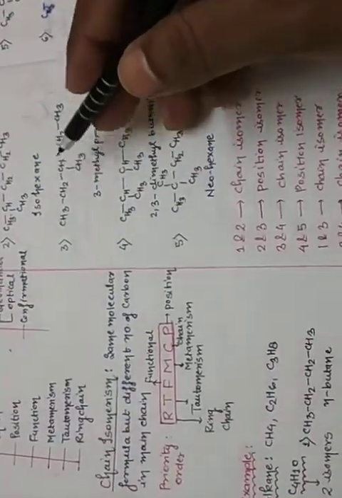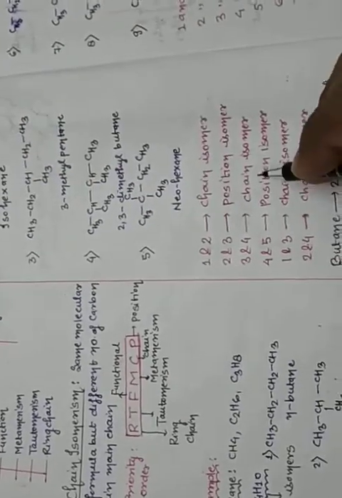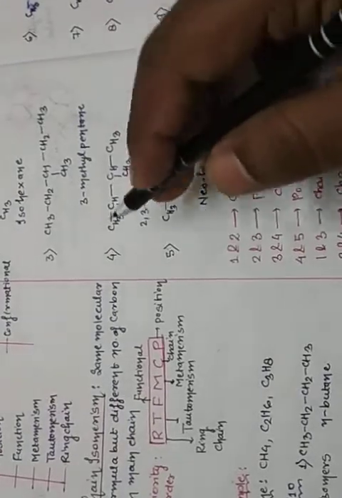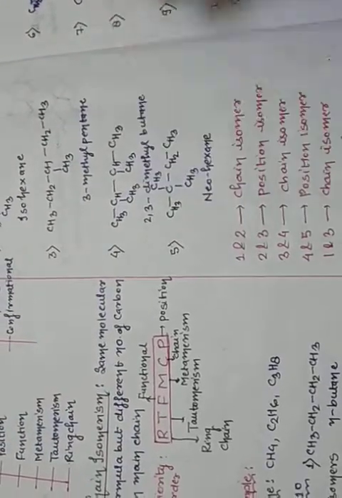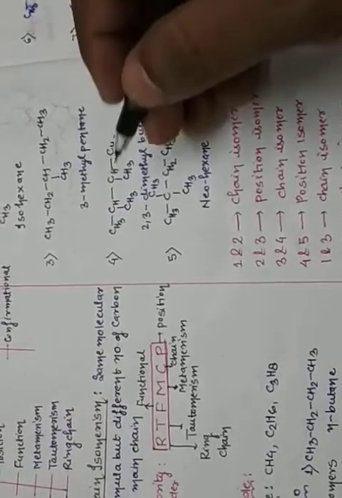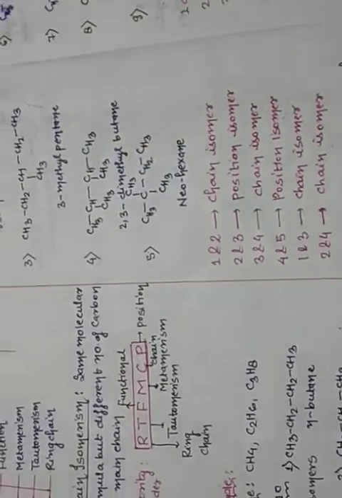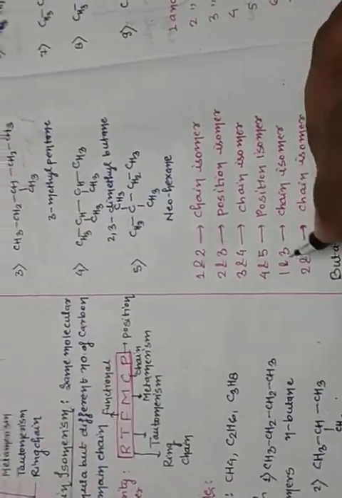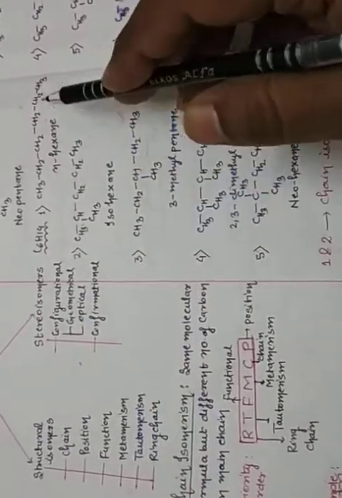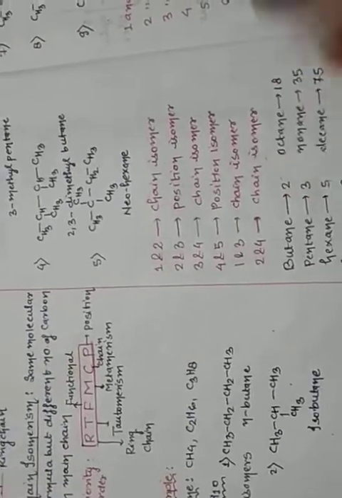Clear? Now structure number 3 and 4. There are 1, 2, 3, 4, 5 carbons in the main chain, and there are 1, 2, 3, 4 carbons in the main chain. So 3 and 4 are chain isomerism. Okay. Now 4 and 5: there are 4 carbons in the main chain and 4 carbons in the main chain, so there is no difference in main chain carbon. It means 4 and 5 are position isomerism. But 1 and 3: 1 has 6 carbons and 3 has 5 carbons. This is also chain isomerism.